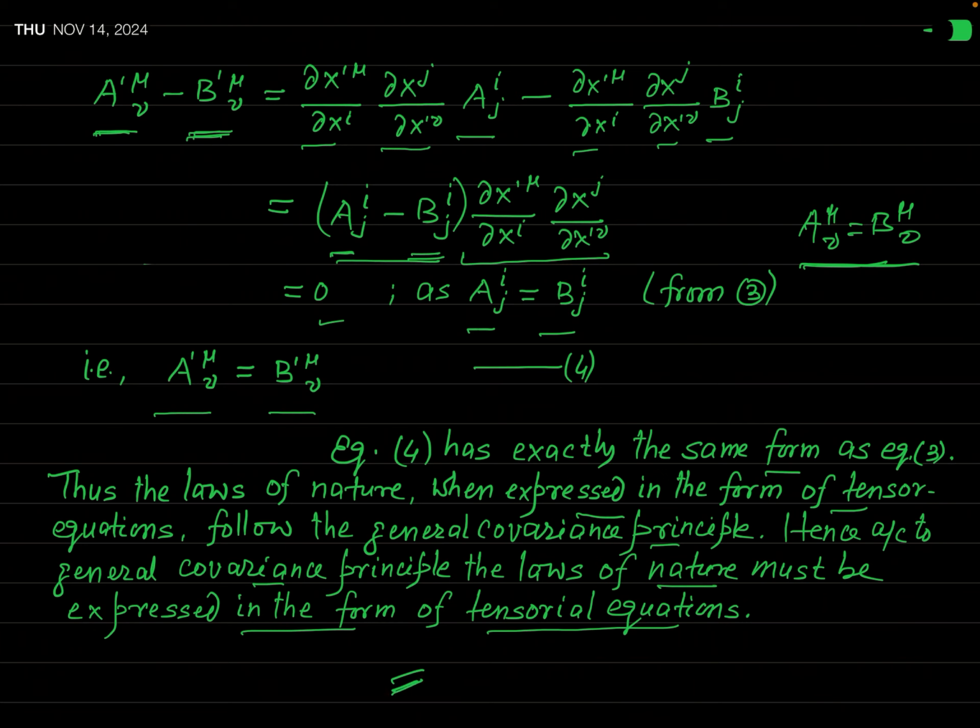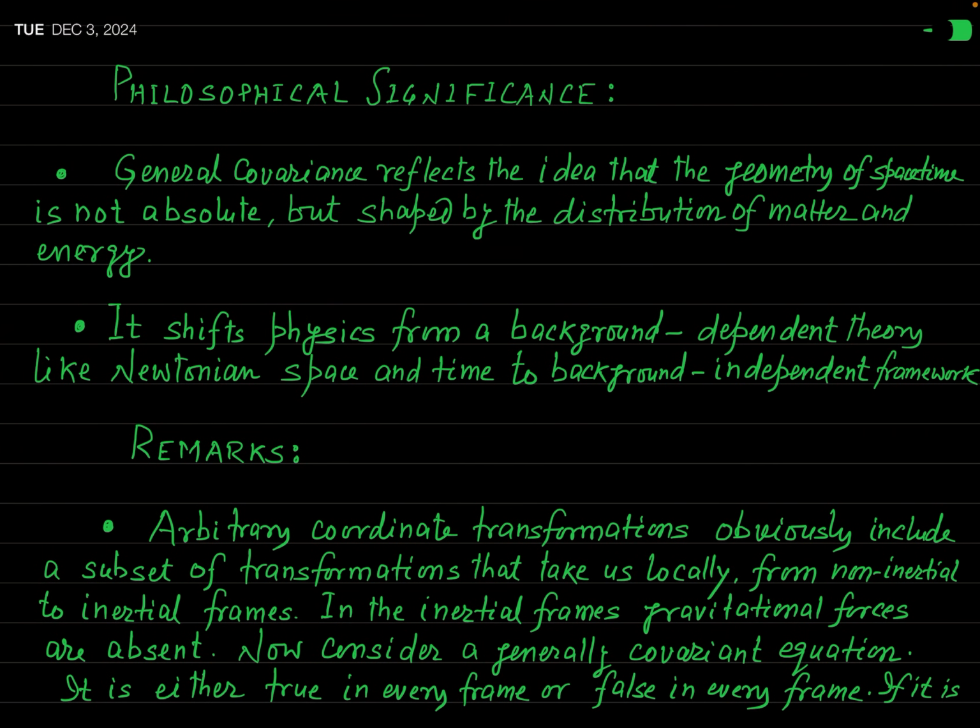But in this present lecture, I will talk about something more for your knowledge regarding this principle of general covariance. If you have sufficient time in your examination, you can write these things also, but this is not necessary for writing your answer in your examination.